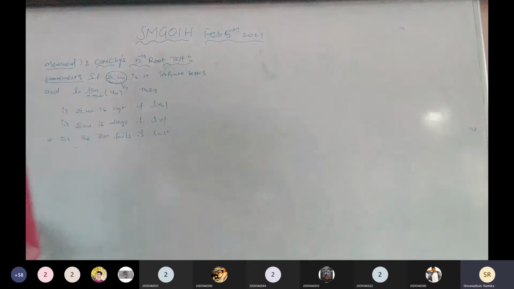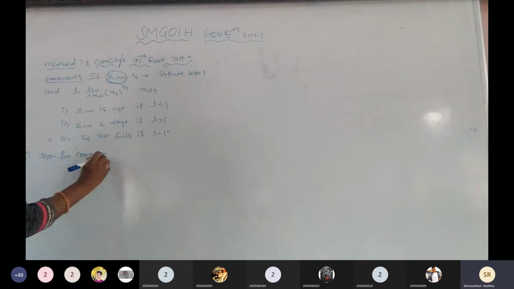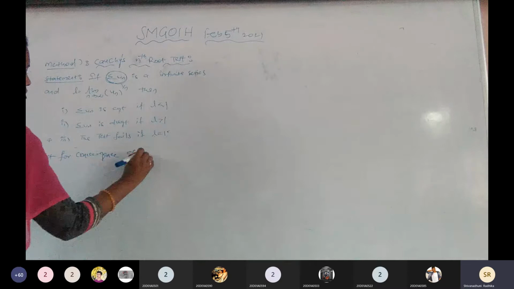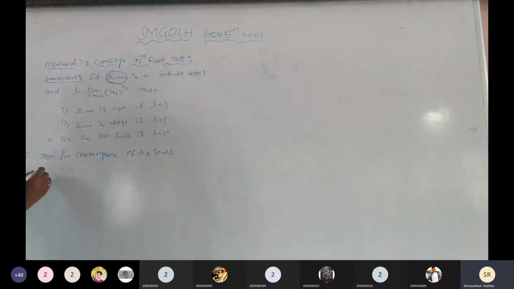Next, first problem, write down. First problem: test for convergence of the series summation of 1 by (1 plus 1 by n) to the power of n square.